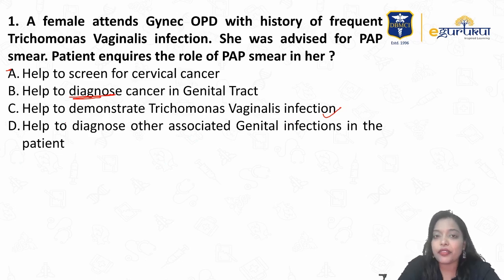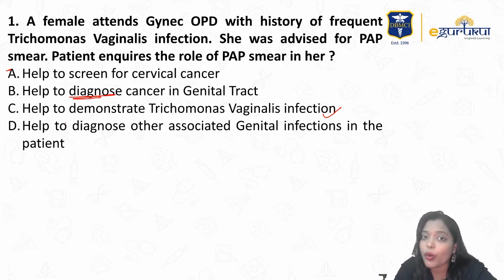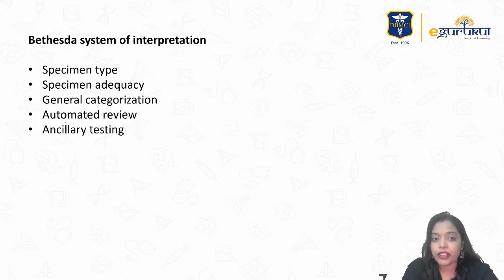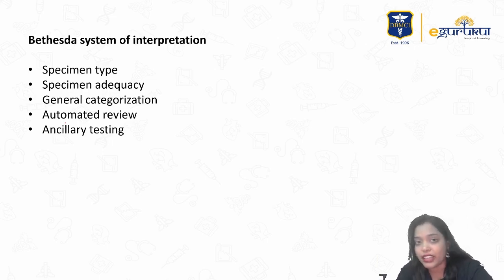Now, to get clarity on these options, let's see how the interpretation of pap smear works and what information we can acquire from a pap smear image, and then come back to this question to tell what your answer should be. Not only pap smear, we can also use liquid based cytology for interpreting the vaginal as well as cervical cytology. So your pap smear or LBC helps you to tell about the vaginal cytology as well as cervical cytology.